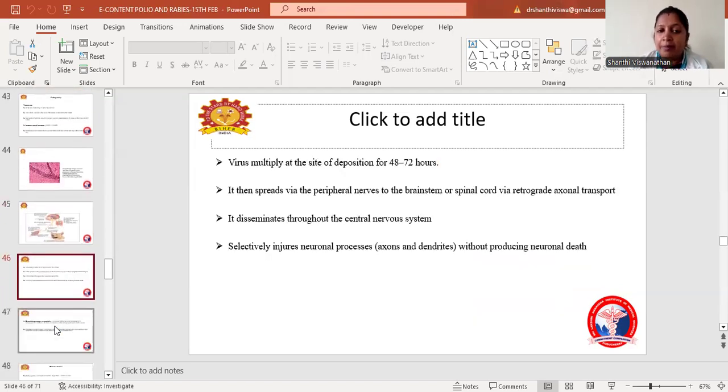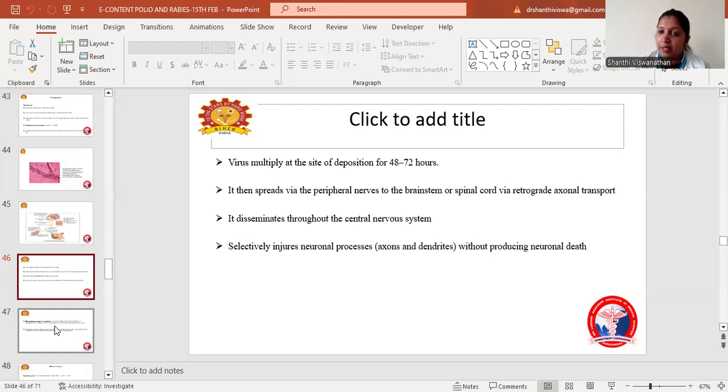The virus multiplies at the site of deposition for 48 to 72 hours. Then it spreads to the peripheral nerves, to the brainstem or spinal cord via retrograde axonal transport.